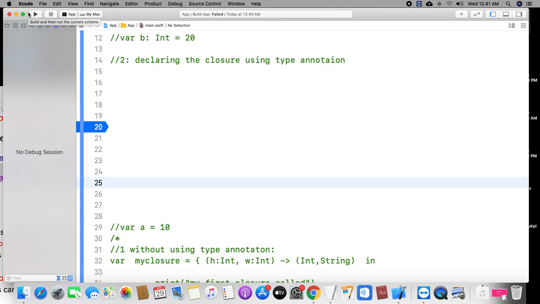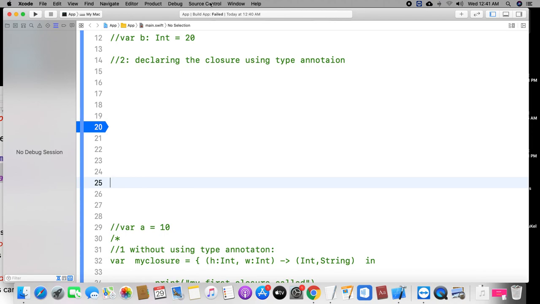For trailing closure, I will give some introduction. What does trailing closure mean? If you pass the closure as a function's final argument, that is called a trailing closure. Understand what I am trying to tell you? If you pass the closure as a function's final argument, meaning the final parameter, that closure is called a trailing closure. Just remember the definition.